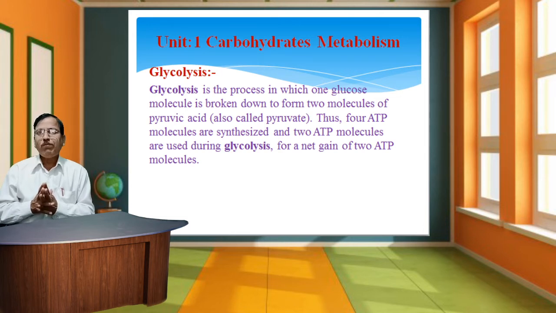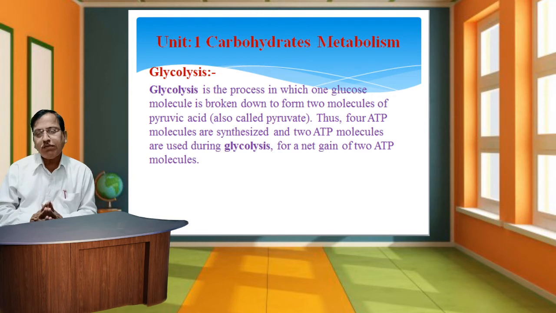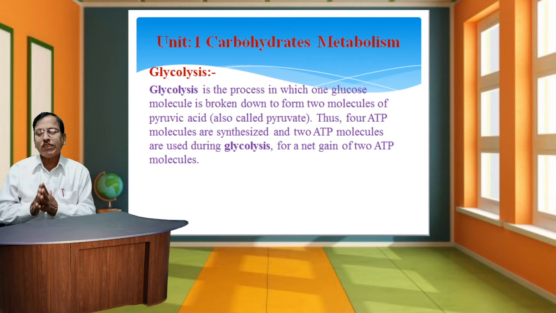Thus 4 ATP molecules are synthesized and 2 ATP molecules are used during glycolysis, for a net gain of 2 ATP molecules. This is lastly the end product. So in a simple way, glycolysis is defined as the stepwise enzymatic breakdown of the hexose sugar, that is glucose, into two molecules of pyruvate in the cytoplasm. It is also known as the EMP pathway. This process of glycolysis was also described by Embden, Meyerhof, and Parnas.